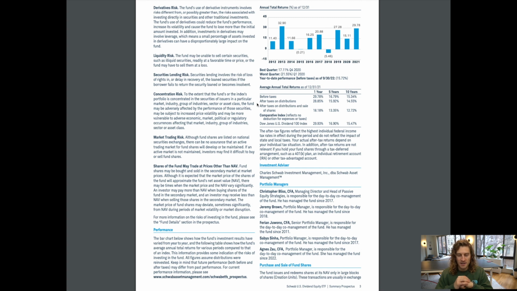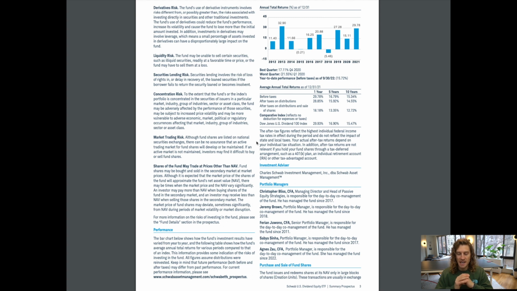Comparative index reflects no deduction for expenses or taxes. Dow Jones U.S. Dividend 100 Index. Year 1, 29.93%. Year 5, 16.9%. Year 10, 15.47%. The after-tax figures reflect the highest individual federal income tax rates in effect during the period and do not reflect the impact of state and local taxes. Your actual after-tax returns depend on your individual tax situation.